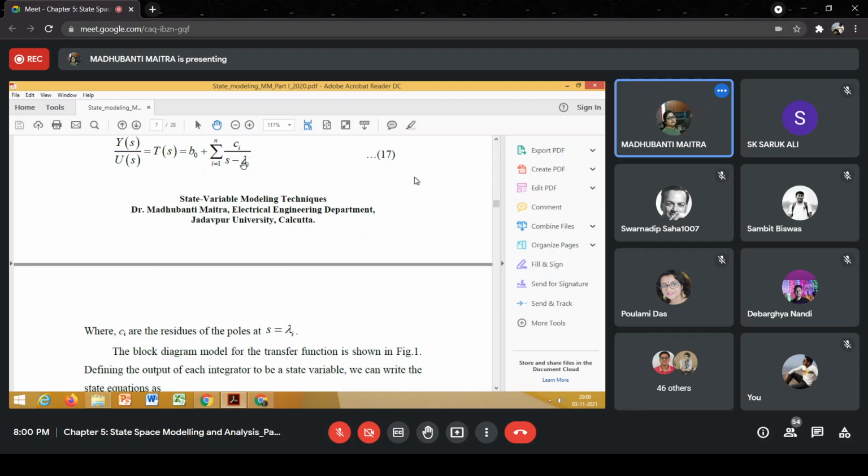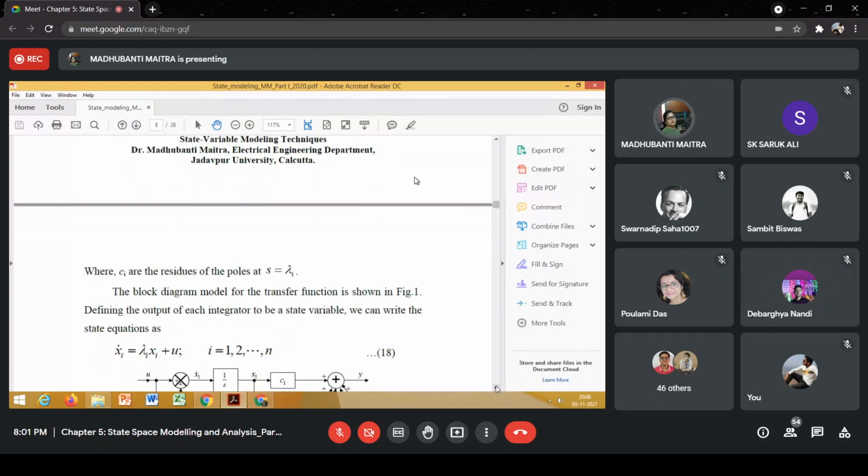So now that equation can be written as s into x1 minus lambda 1 into x1 is equal to U. Write down these equations in your notes.